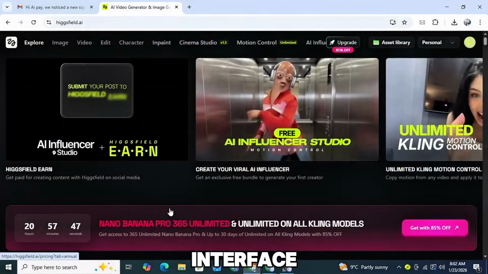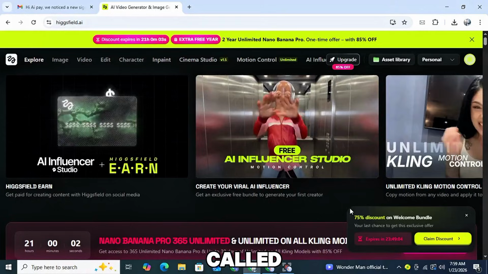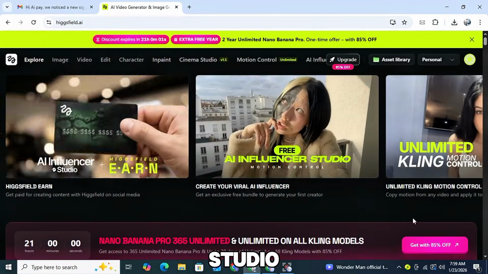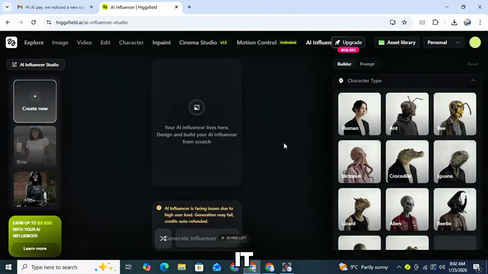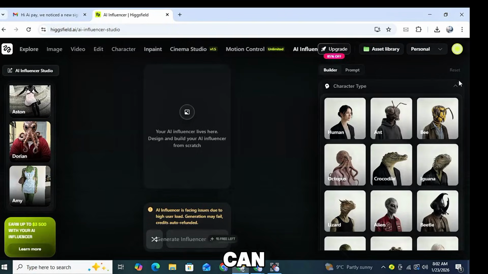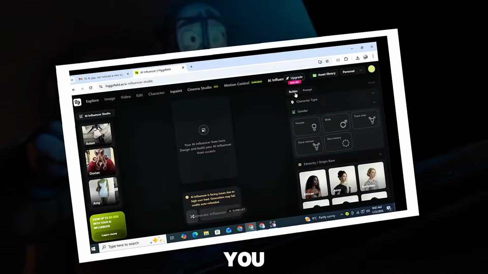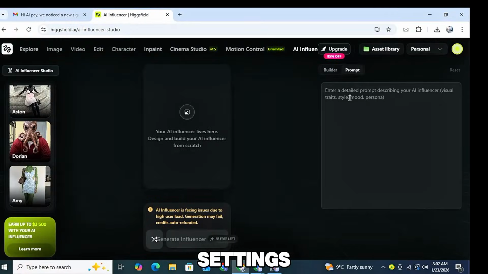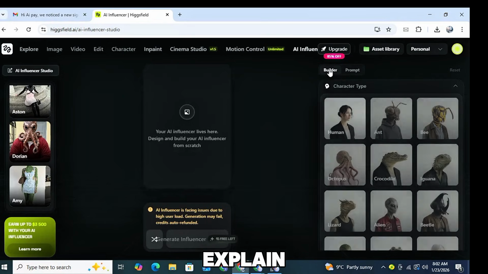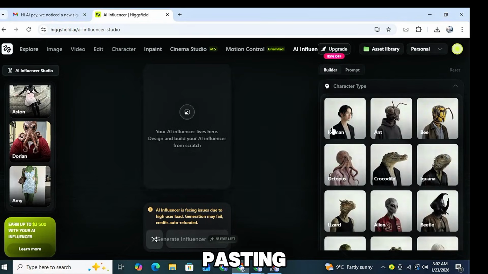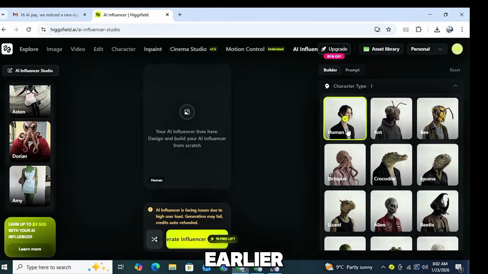On the main interface, click on the second option, which is called AI Influencer Studio. Once you open it, you will see a main interface where you can easily create an influencer by choosing the available settings and pasting your prompt if you want to use one. First, I will show you how to create an influencer using the settings shown on the screen, and then I will explain how to generate an influencer by pasting the prompt we created earlier.